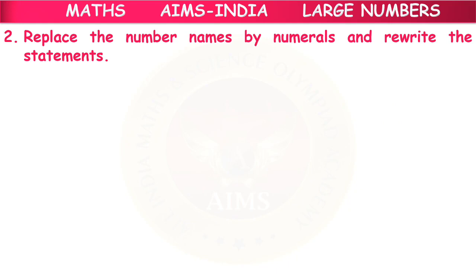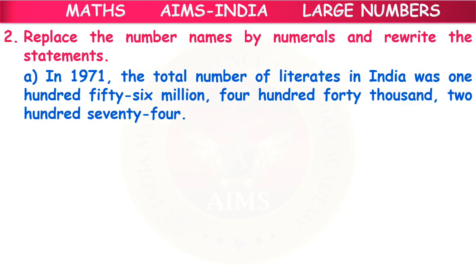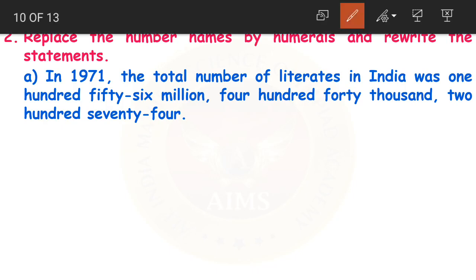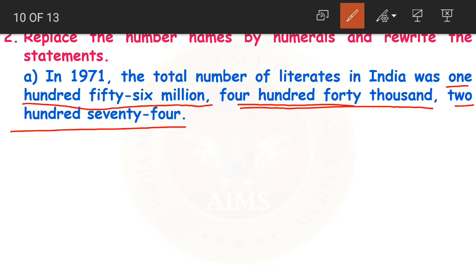Next, replace the number names by numerals and rewrite the statements. Here we have 156 million, 440,000, 274. We are given the number name. Now we should write its numeral, which means we have to write the number here children.